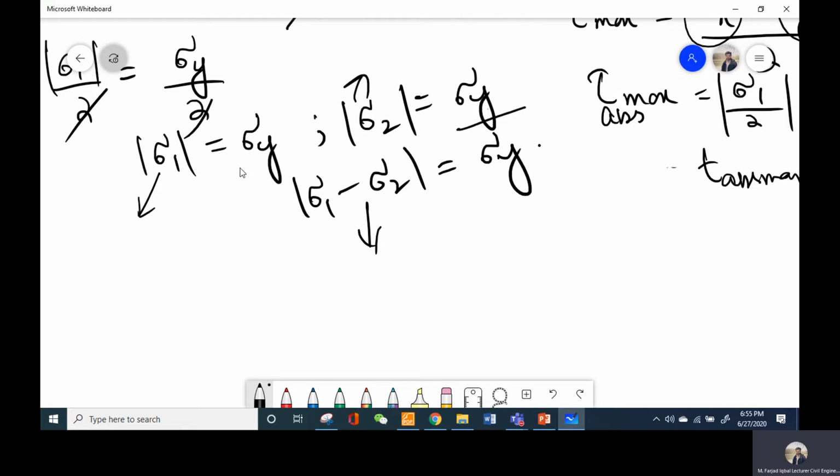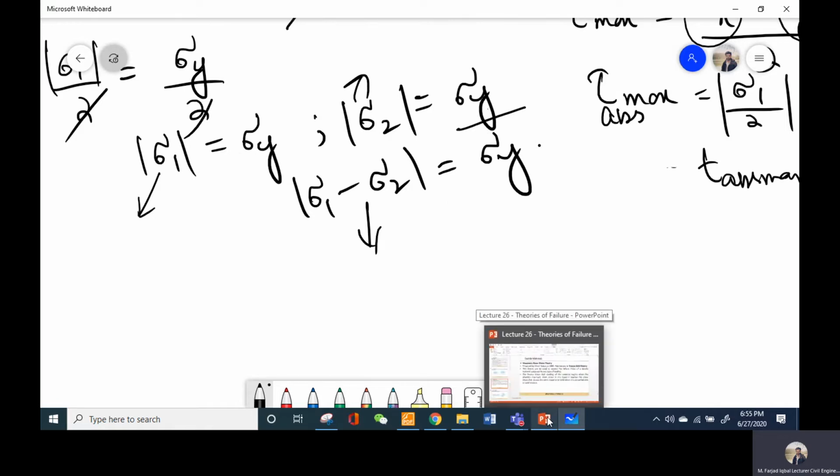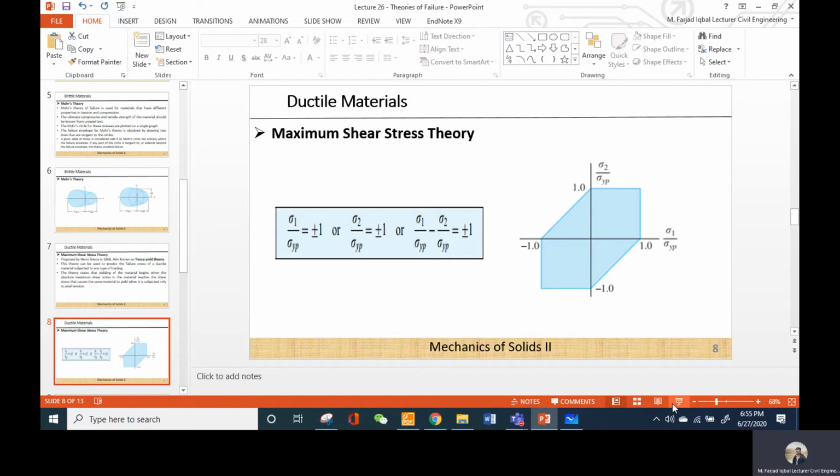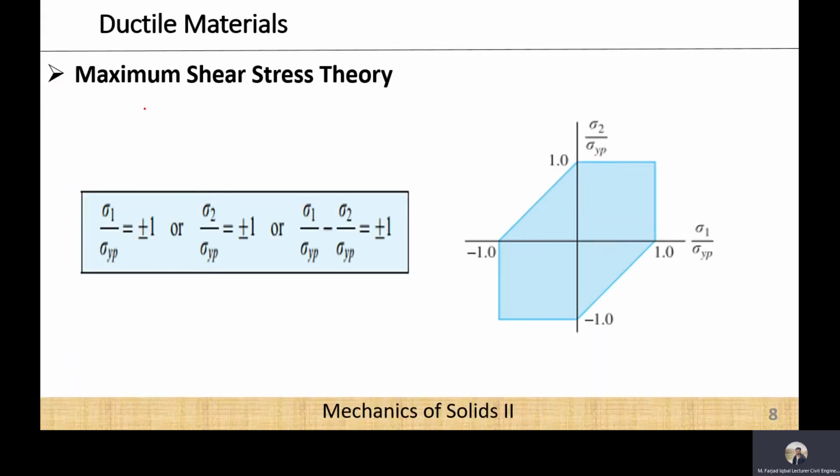Now again, just like I told you before, if we can represent it in some graphical form, it would be convenient. We don't have to apply these equations all the time. We will just calculate sigma 1 and sigma 2 and plot these points on the graph, and we will get the idea whether the material is going to fail or not. So for this theory, the graphical representation is something like this one. For example, we had these equations, that is sigma 1 is equal to sigma y, sigma 2 is equal to sigma y, and sigma 1 minus sigma 2 is equal to sigma y.